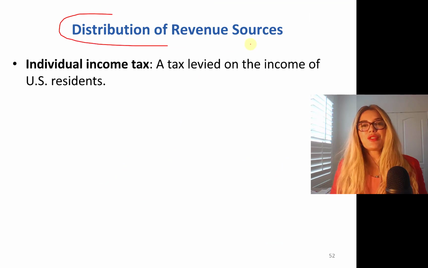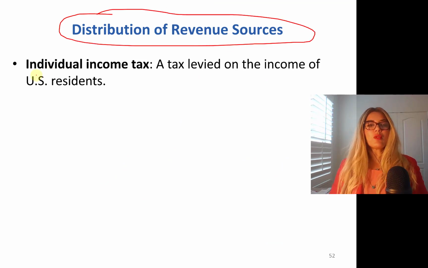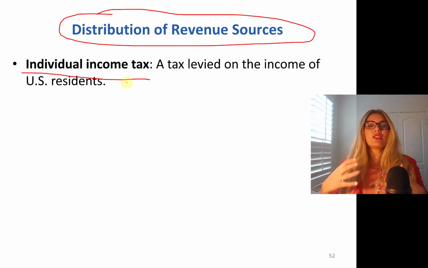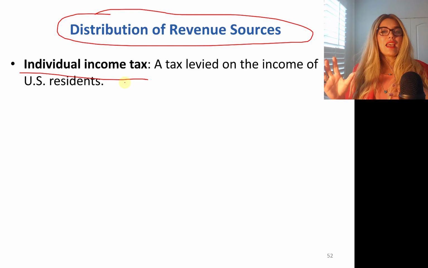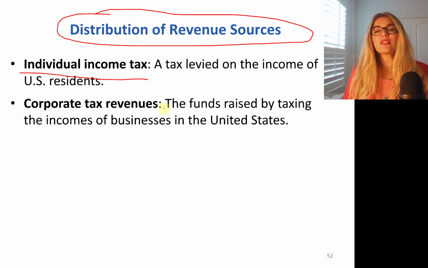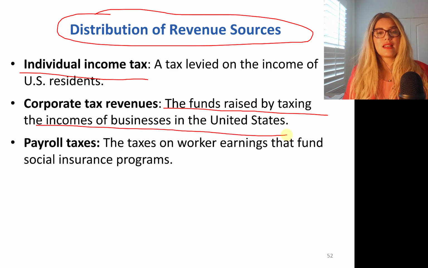Let's talk about the distribution of revenue sources. Number 1 is individual income tax. This is a tax levied on the income of US citizens. Let's say you rent out an apartment or a house and you make income, you have to pay taxes on that. Corporate tax revenues are the funds raised by taxing the incomes of companies in the United States.